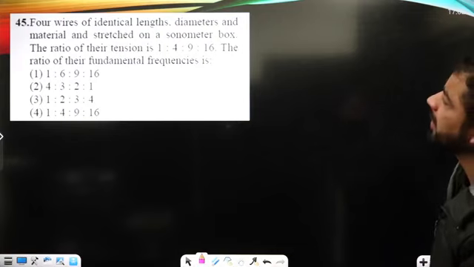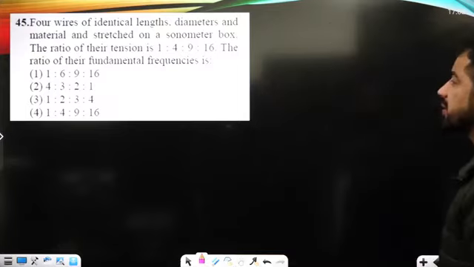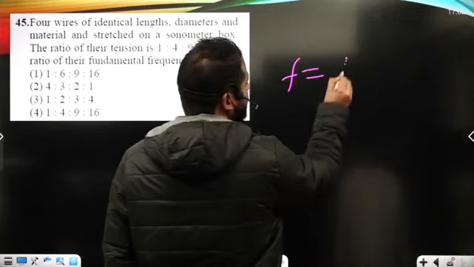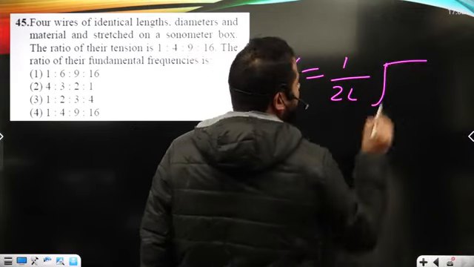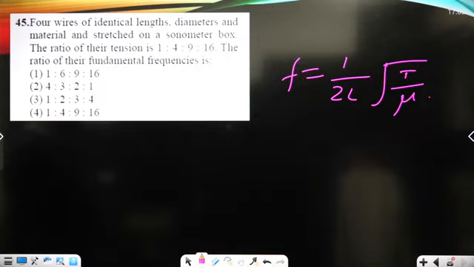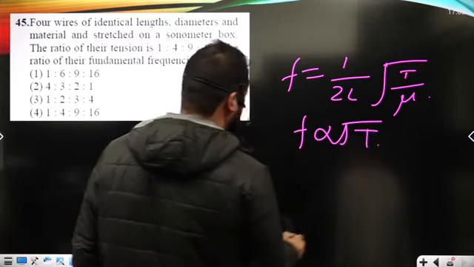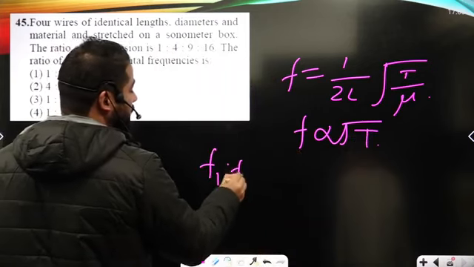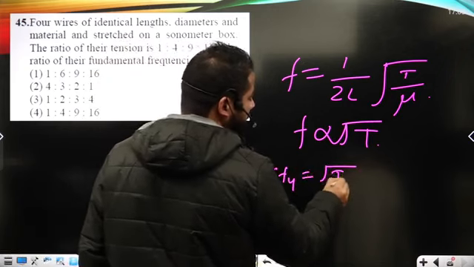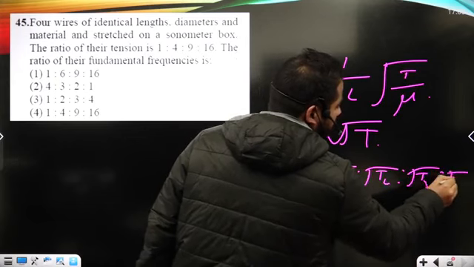Now four wires of identical lengths, diameter and material are stretched on a sonometer box. The ratio of the tensions is given, find the ratio of the fundamental frequencies. We know for the fundamental frequency in a sonometer box, there is a string connected at both ends, so we have the harmonics like this, okay? The frequency is proportional to the square root of the tension, so F1 is to F2 is to F3 is to F4 must be equal to under root of T1 is to T2 is to T3 is to T4, okay?